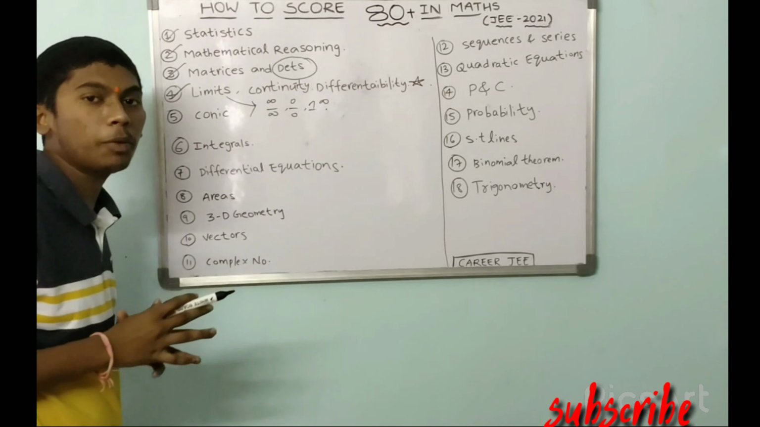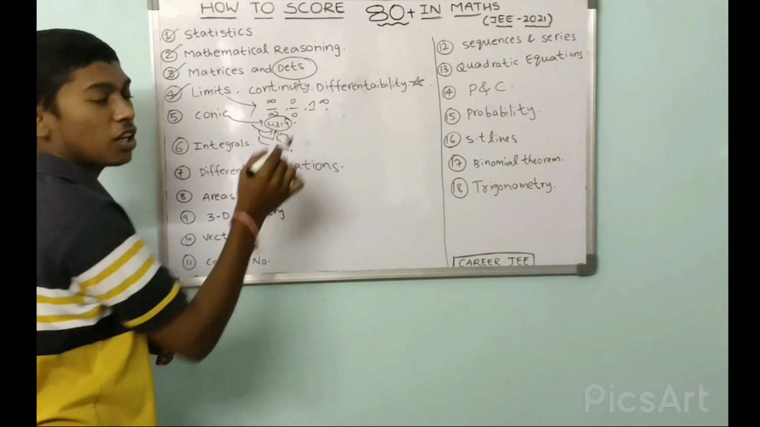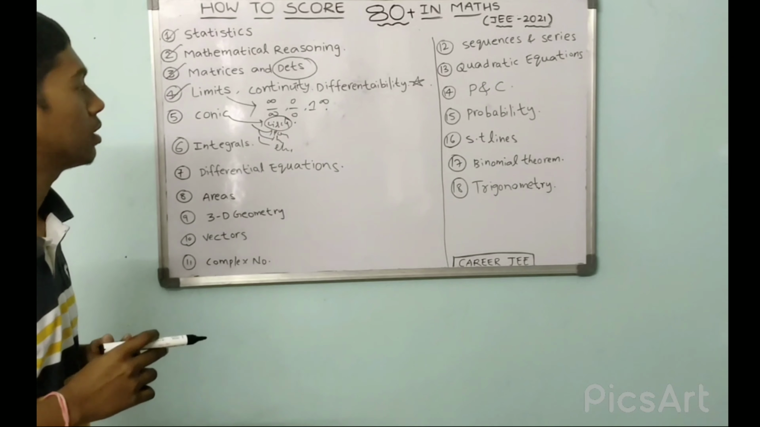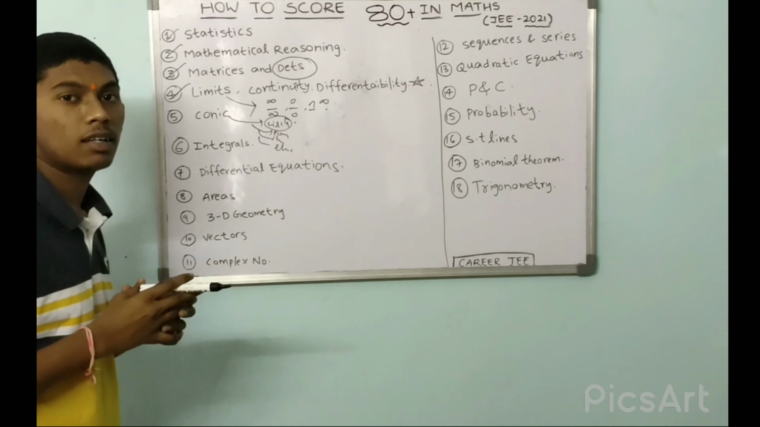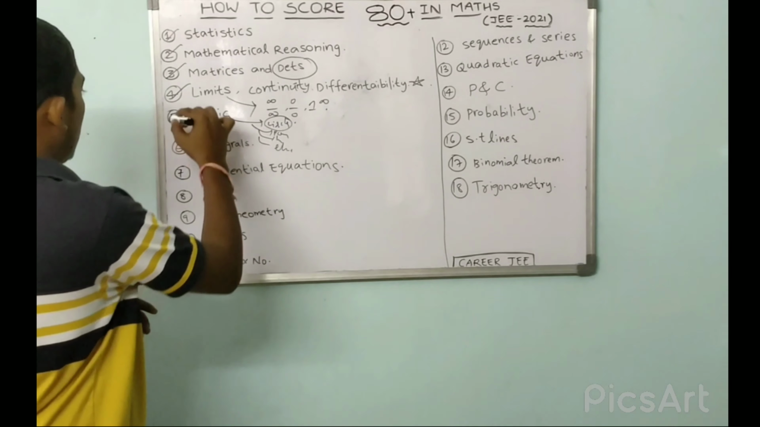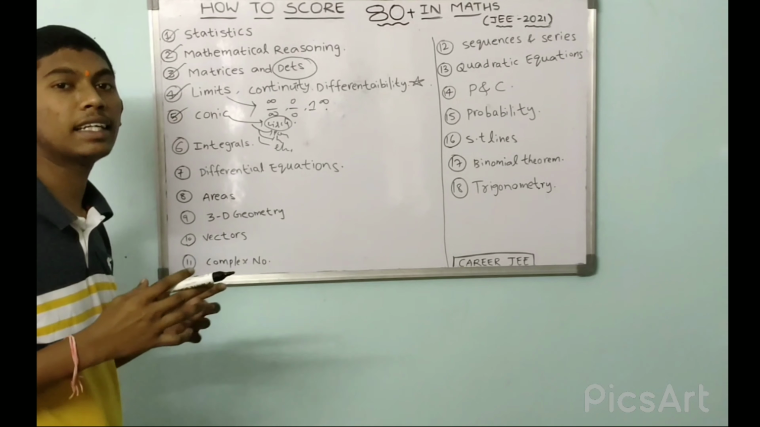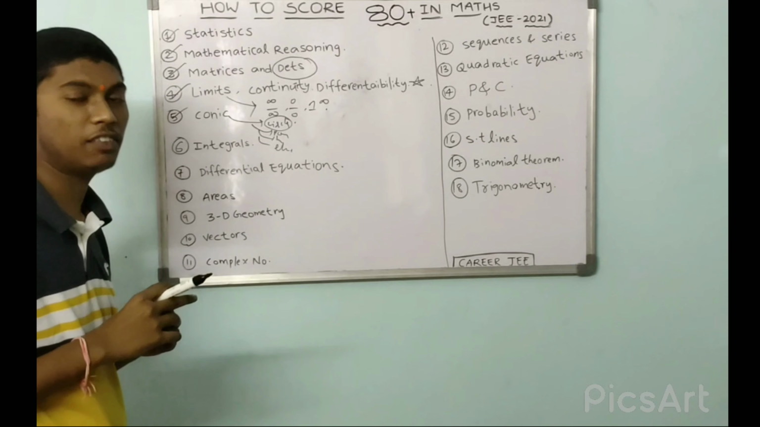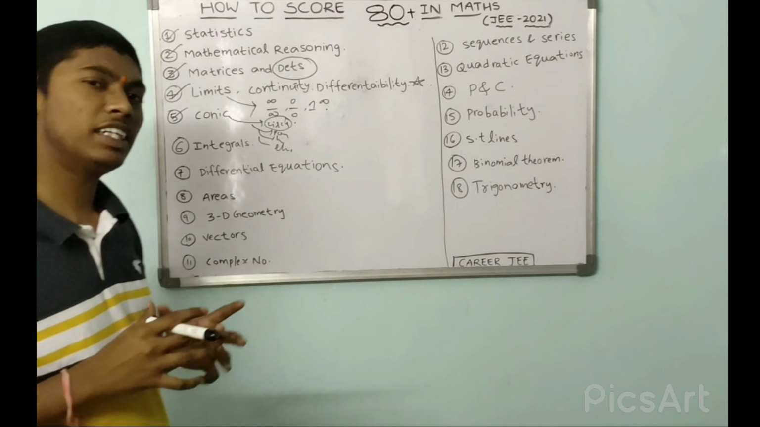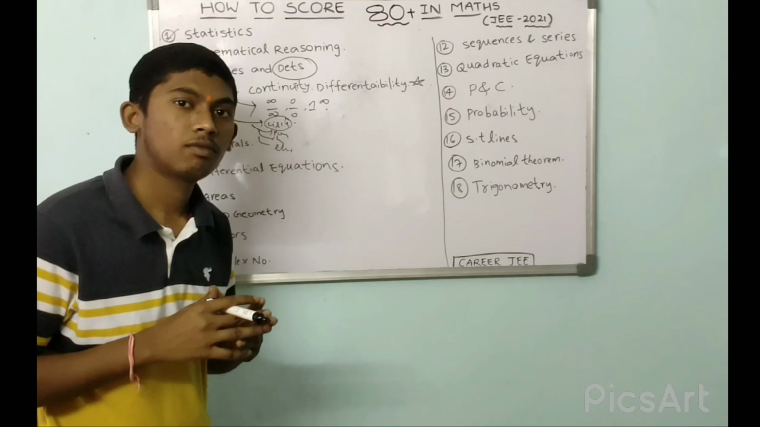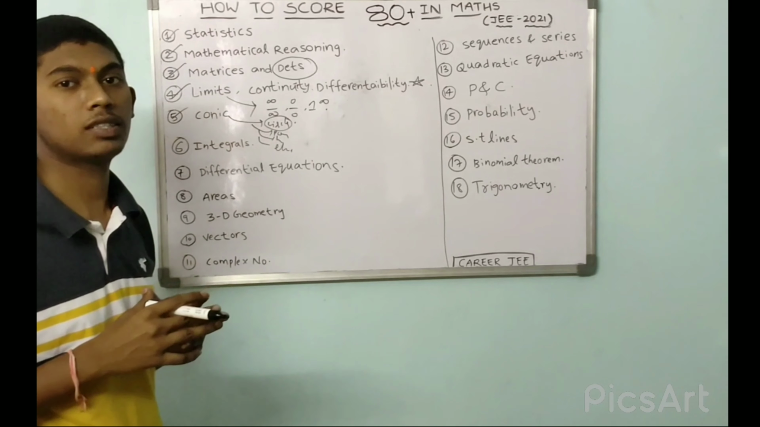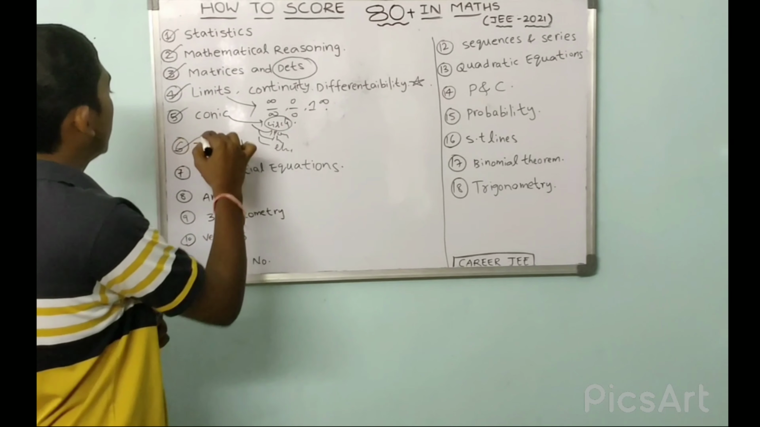And coming to conics, there are circles, parabola, hyperbola, ellipse. Most important one is circles, based on formulas only. Just once understand the concept and just do the sums. And coming to sixth one, integration, definite and indefinite integrations. Indefinite integration is the inverse of differentiation. So please learn the indefinite integrations.